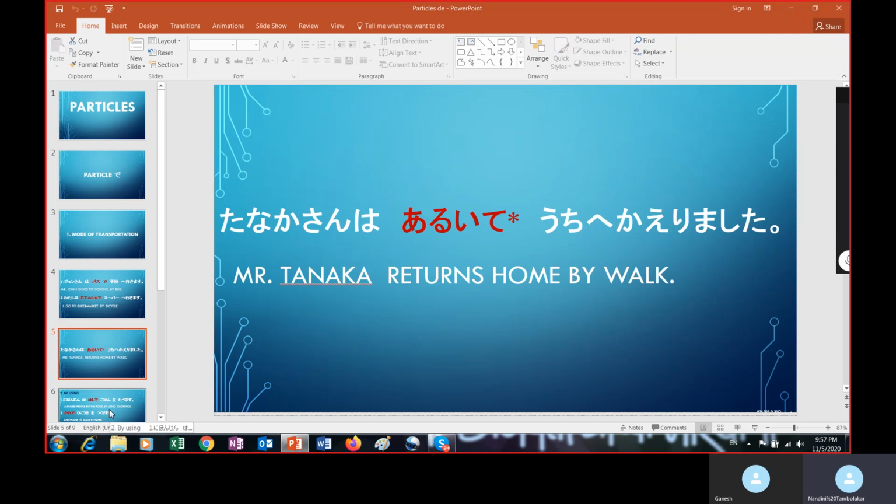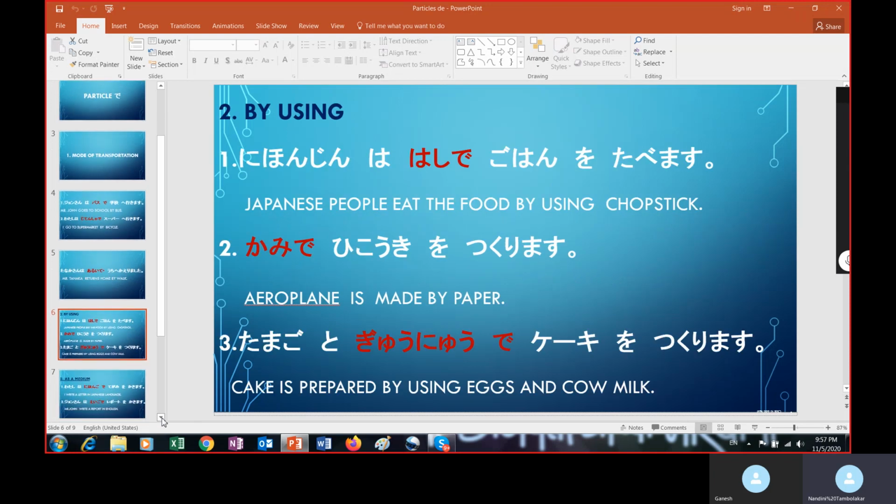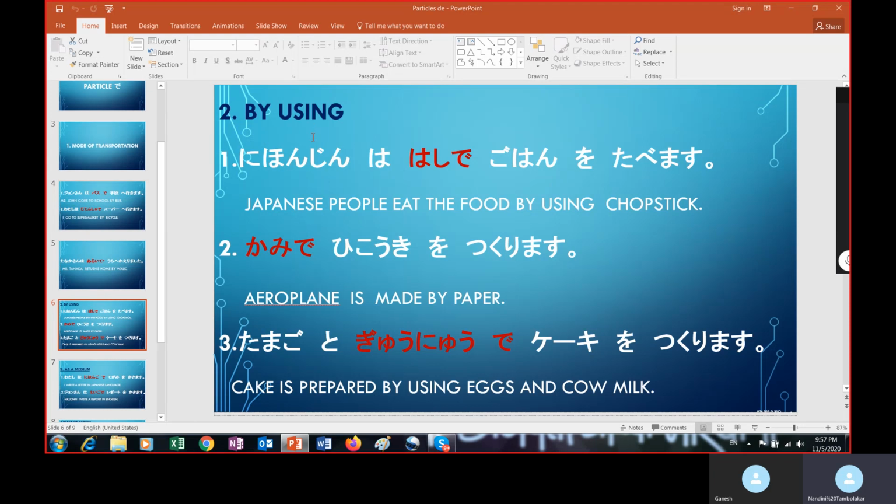Let us move to the next use of the particle de. Here it means by using. By using something, I make something. Let us see. Nihonjin wa hashi de gohan o tabemasu. The meaning of this is Japanese people eat food by using chopsticks. So, by using. Hashi is the chopsticks and the de particle shows by using. So the de particle here is by using. Nihonjin wa hashi de gohan o tabemasu.